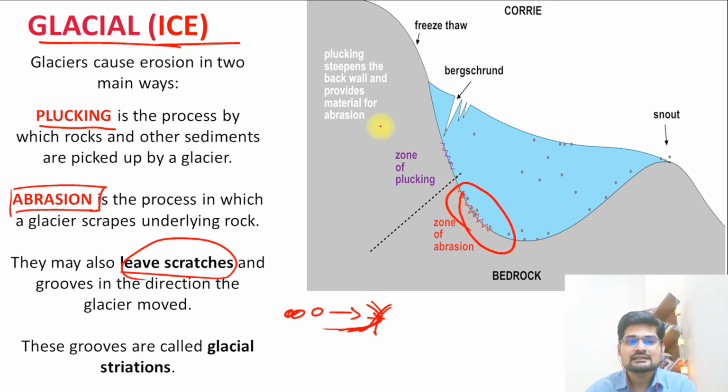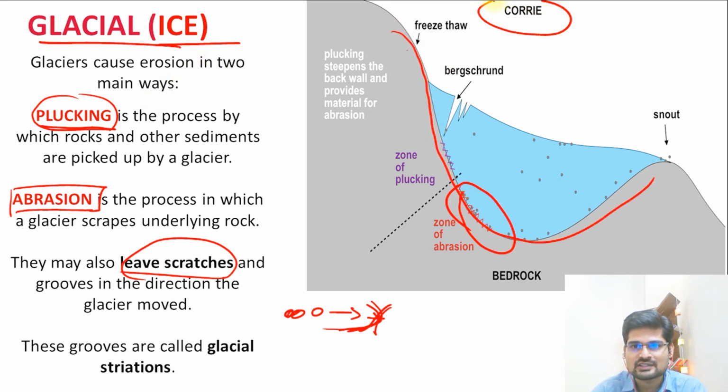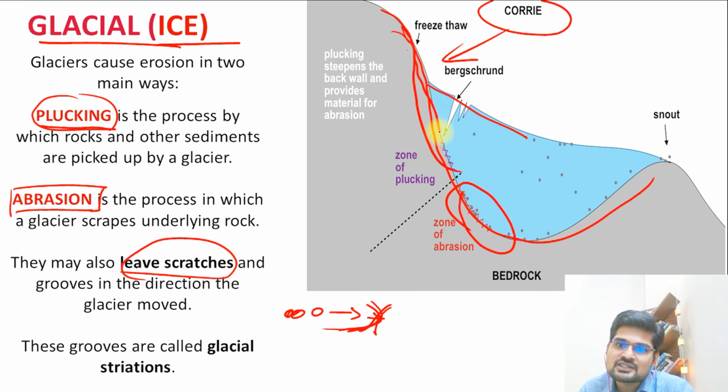But before that, there is something called plucking. What is this plucking? Have you ever plucked a flower? So what did you do? You just took that flower like this and just picked it up. The same thing happens when a glacier is there. It moves along the corrie, what we see is the cross section of a glaciated valley, that is the entire wall with this glacier. This is called corrie. So along the corrie, when this glacier is moving down the slope, what happens?